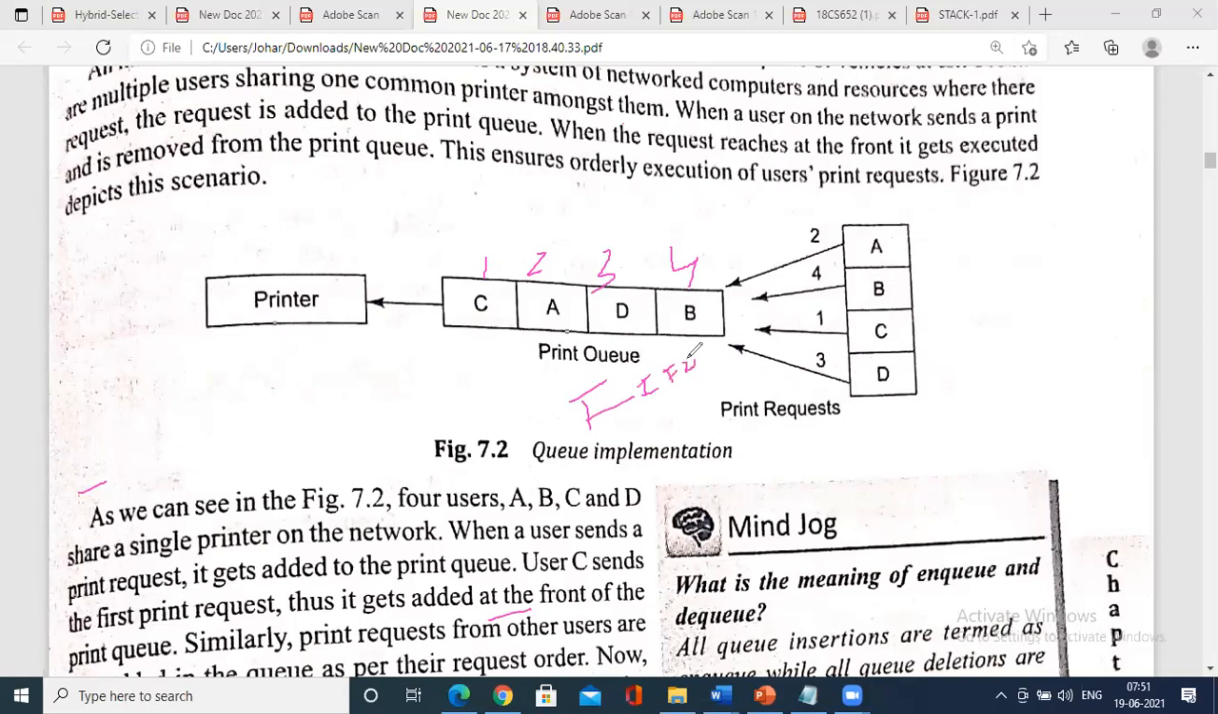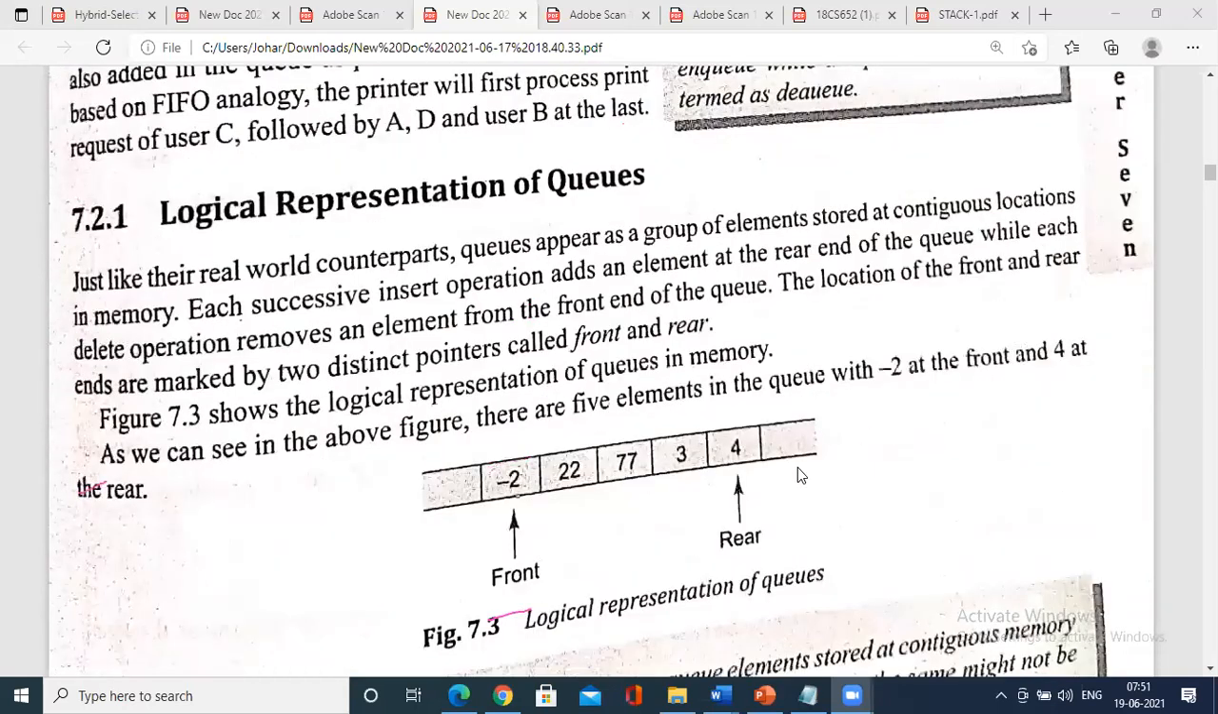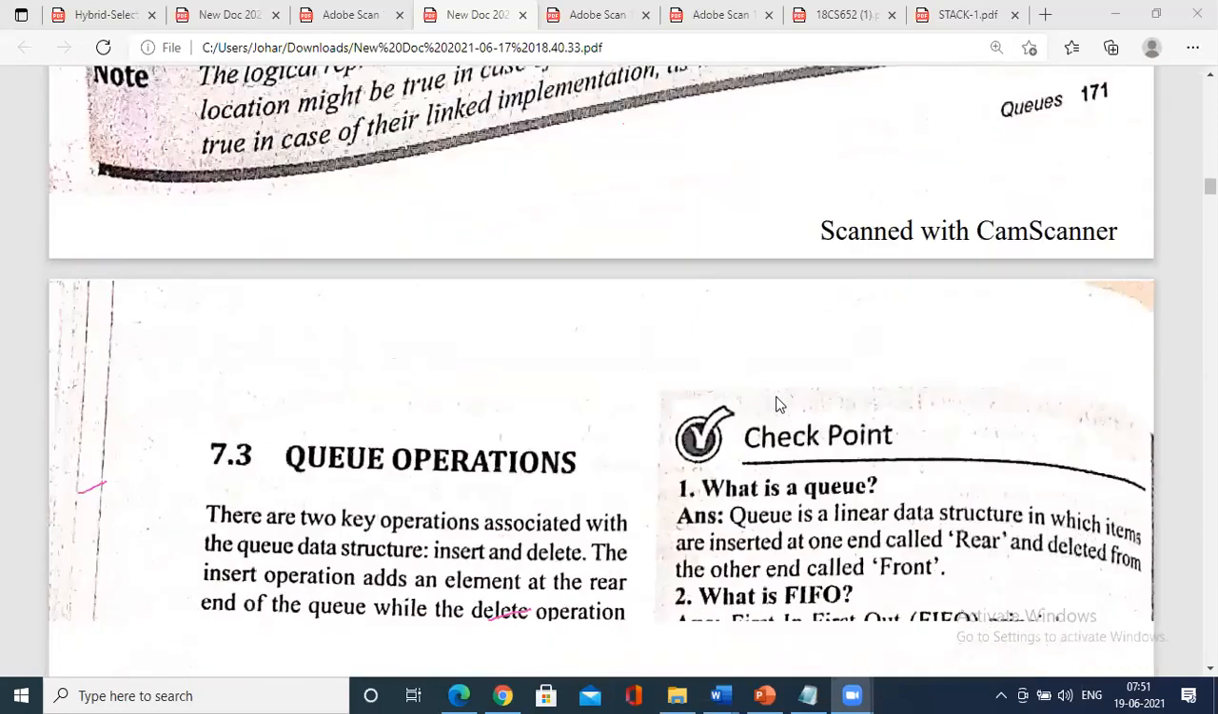Whereas when you talk about a stack, it follows the last in, first out concept, right? So this is all about the theoretical part, and also the logical representation of a queue. When the queue has been filled, all of you could see the front is indicating here when it has not got any service, and rear is at the last. The front and rear, you could see the logical representation of a queue.